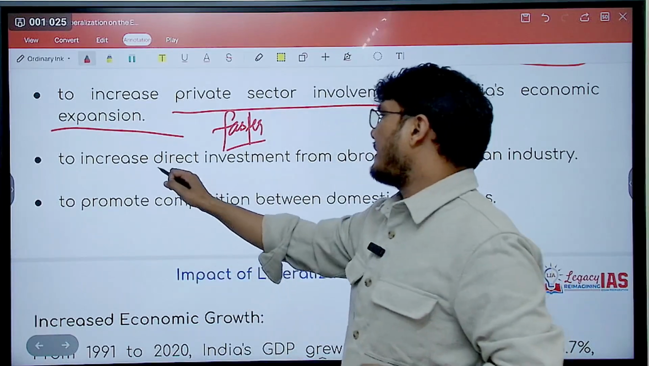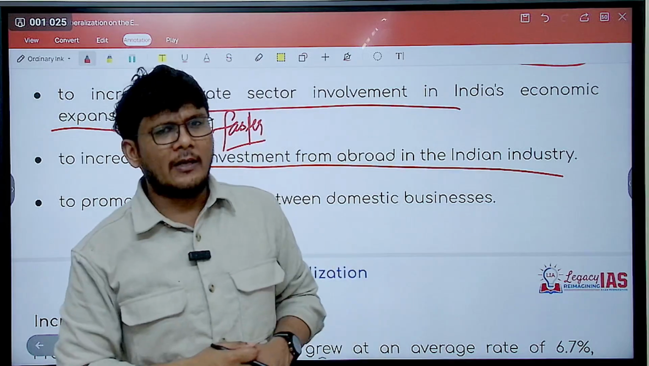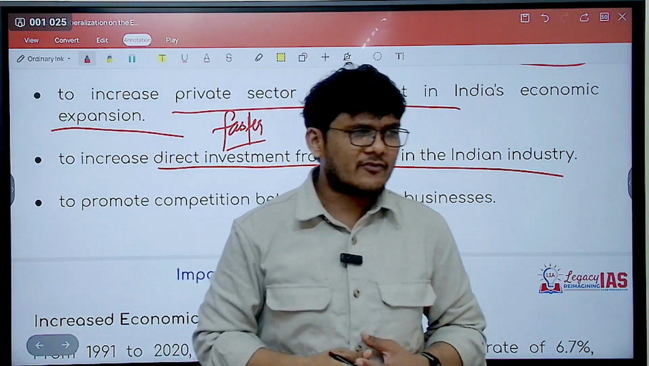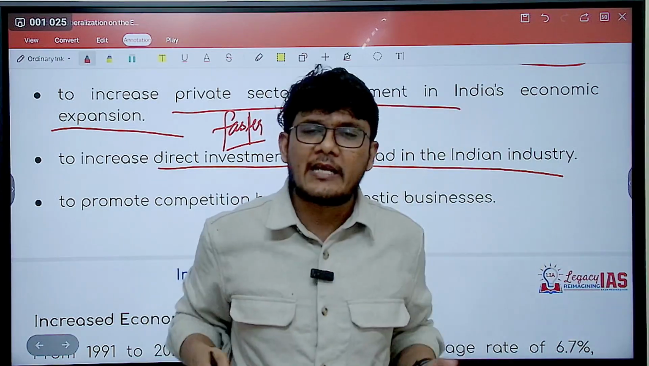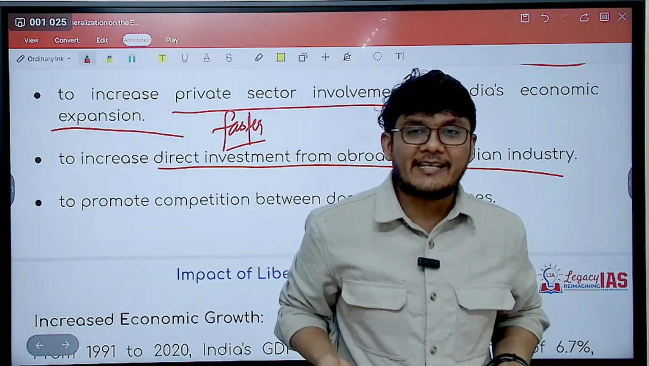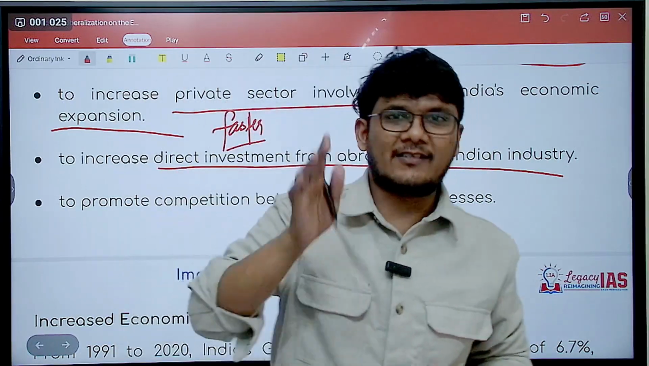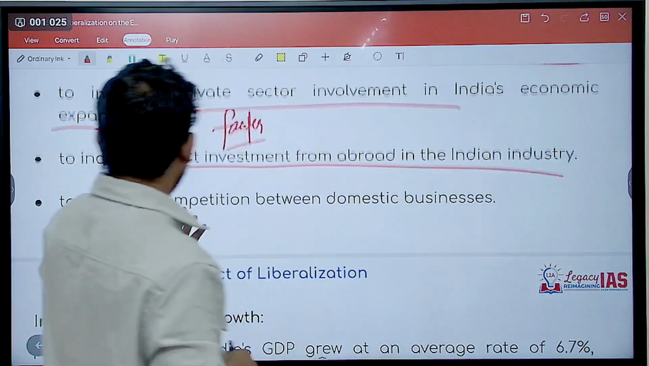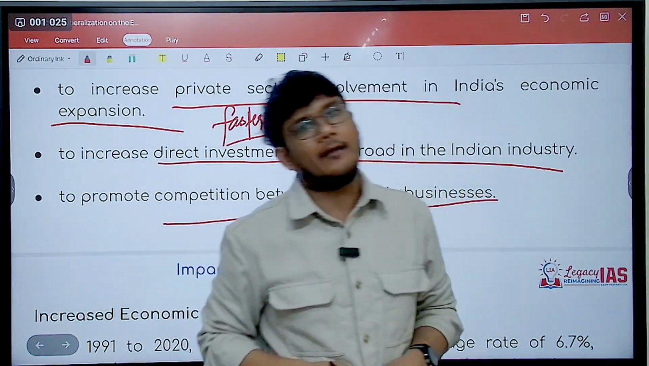Then, to increase direct investment from abroad in the Indian industry. Some people do not want to open industries but would rather want to invest. So they would of course want to invest in a country wherein business is facilitated, because that's when the business has a higher chance of success. I hope that's clear. Then, to promote competition between domestic businesses as well.